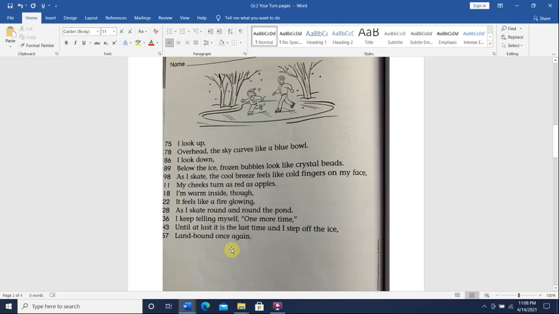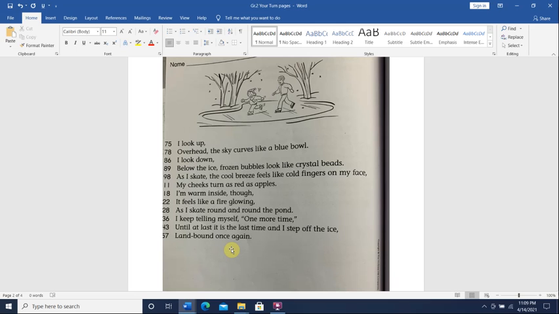Okay, so here the poet is skating. She says that she looks up above her. Over her head, she sees the sky curve like a blue bowl. Okay, so when she looks up to the sky, she sees that the sky makes a curve.